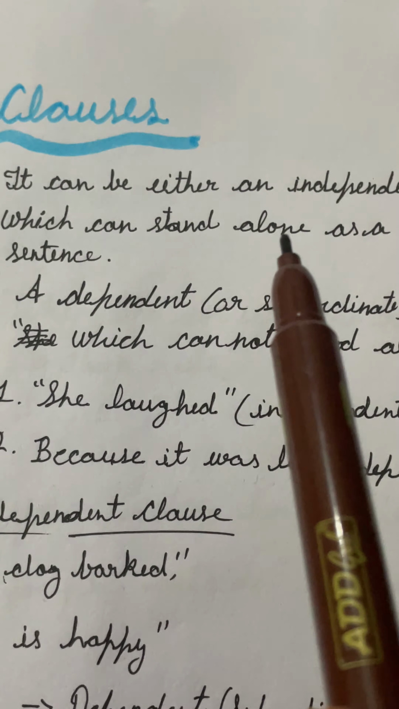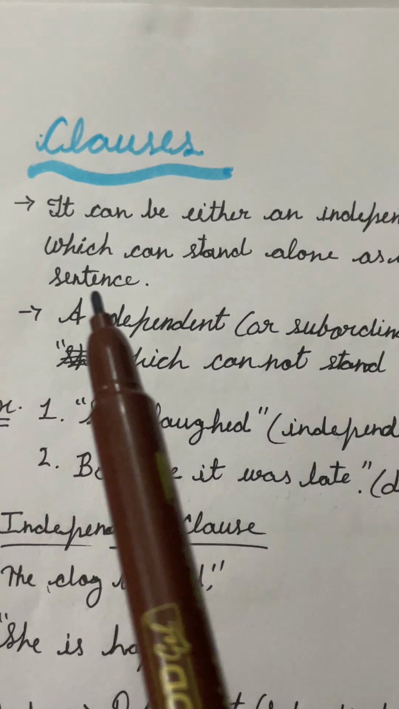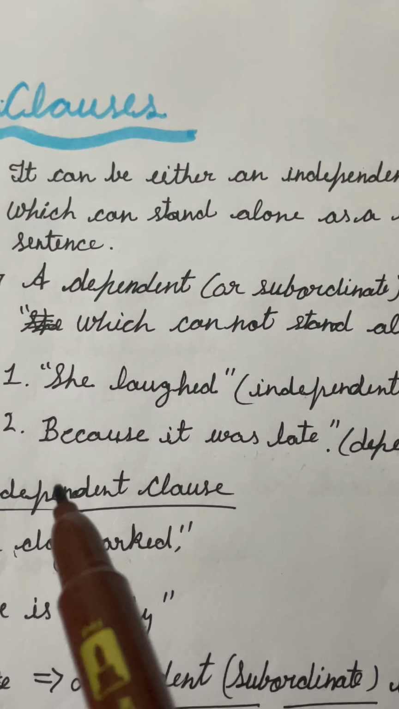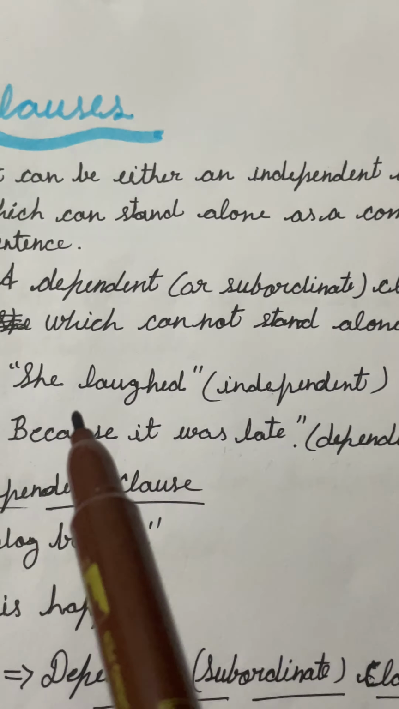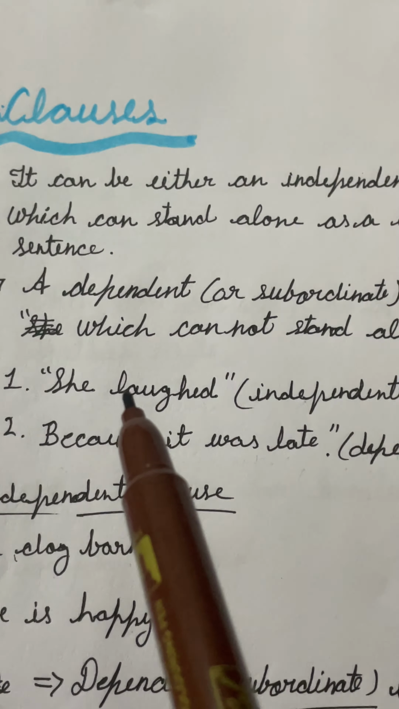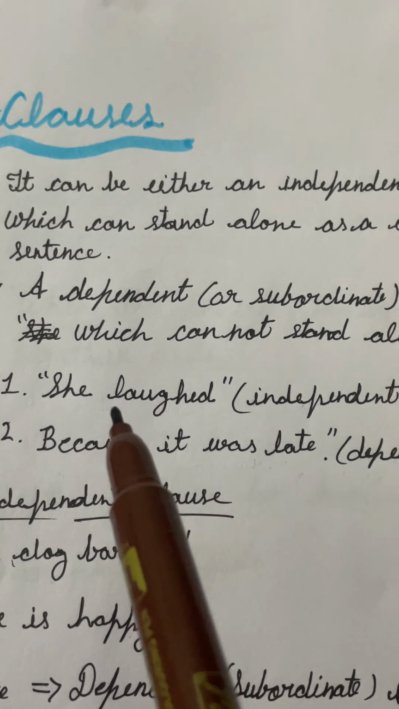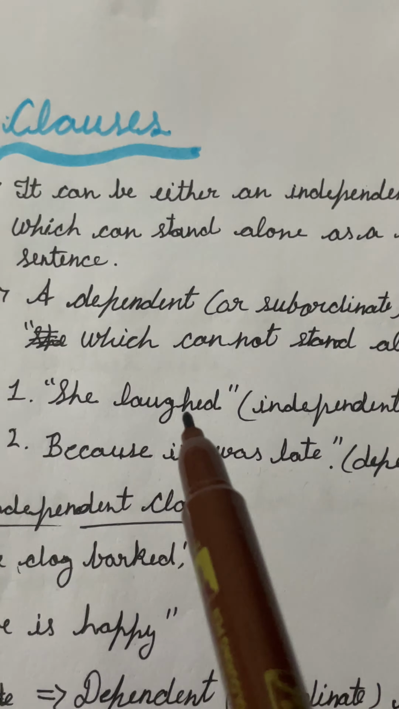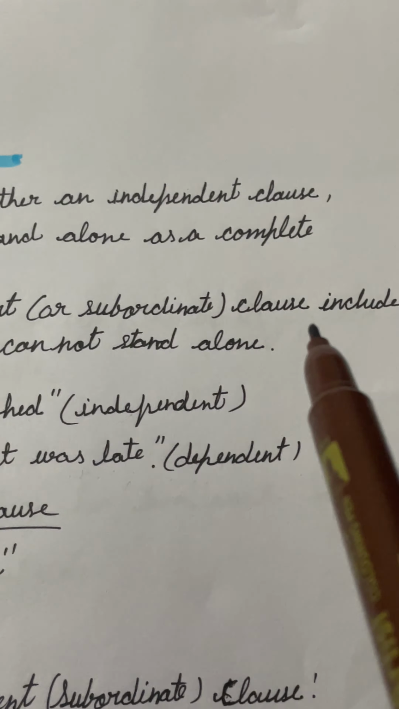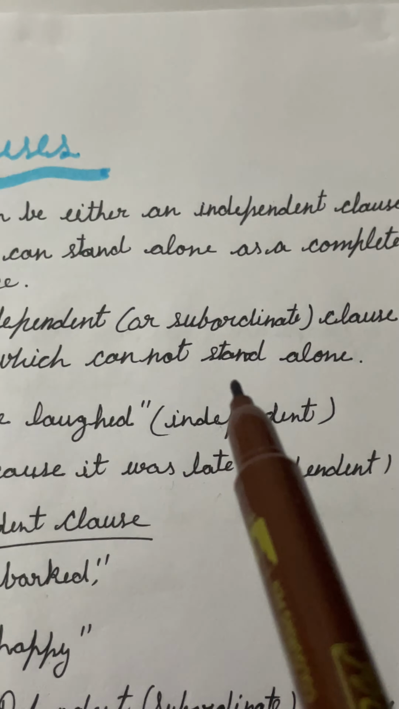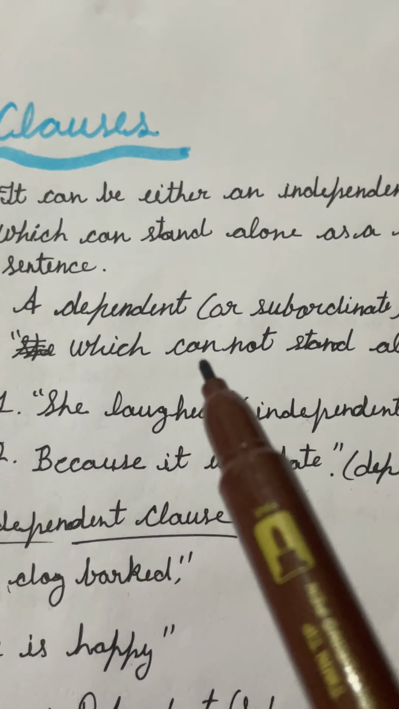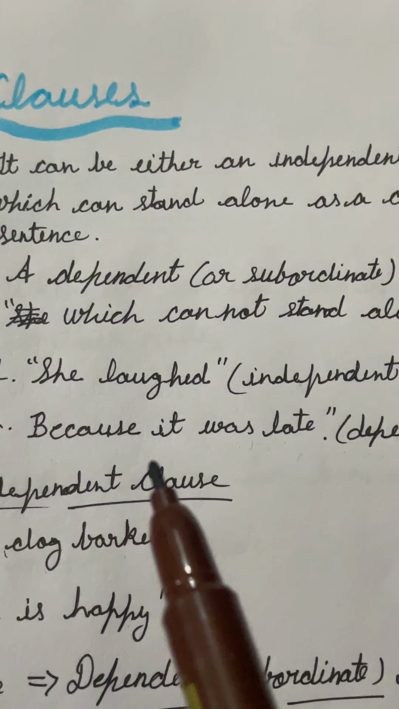Clauses can be either an independent clause, which can stand alone as a complete sentence. For example, she laughed. It is an independent clause. We can use it freely in a sentence, that's why it is called an independent clause. Next one is a dependent or subordinate clause, which cannot stand alone. We cannot use it without an independent clause, that's why it is a dependent clause.